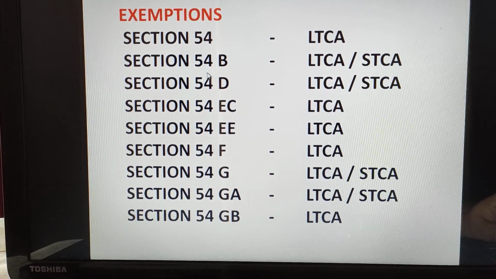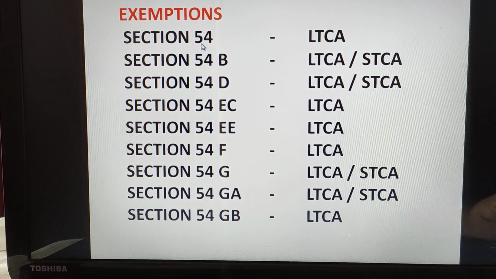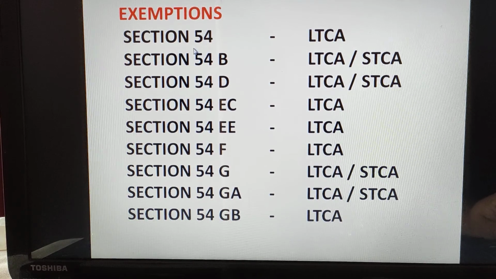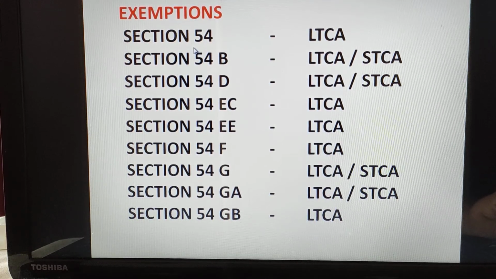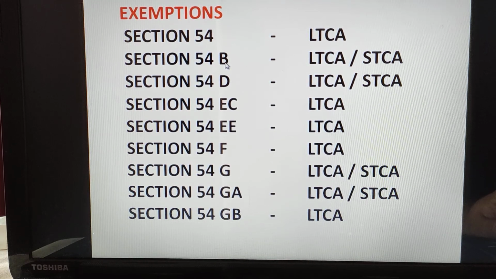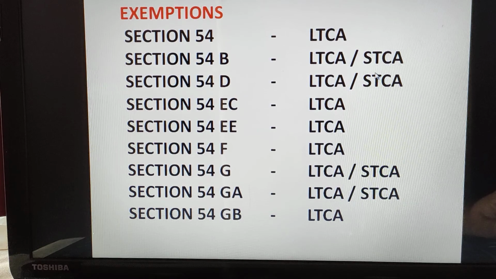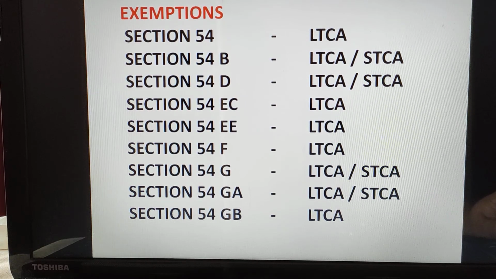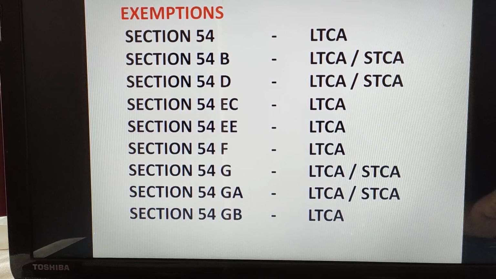So there are various different types of exemptions I have listed here. Section 54 is one of the exemptions which is purely for long term capital assets. Section 54B is the exemption which is applied for both long term as well as short term capital assets.